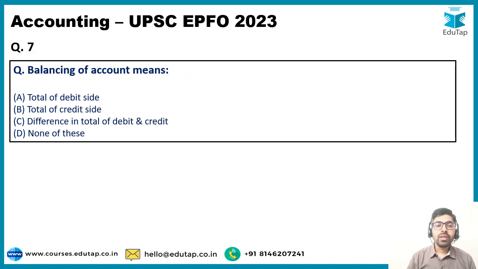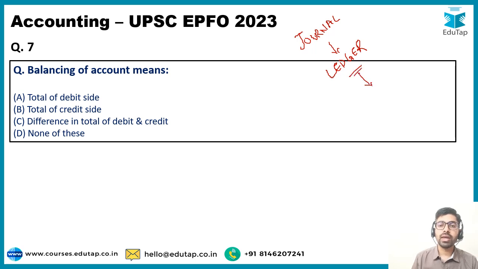Now let's talk about the next question, and this question is balancing of account means. You are aware of the accounting cycle. It starts with your journal, in which you are recording the transactions in a chronological manner. Then these transactions are posted to the respective ledger accounts, and from these ledgers the balances are taken to the trial balance. Every ledger account would have a balance. Now how do you find out this ledger balance? This is what this question is asking.